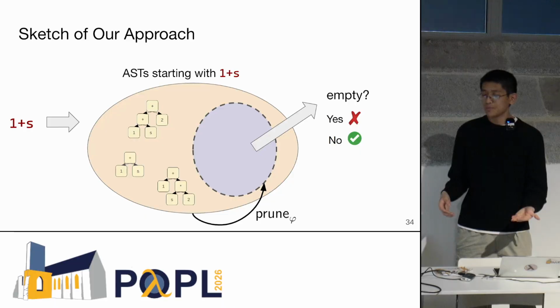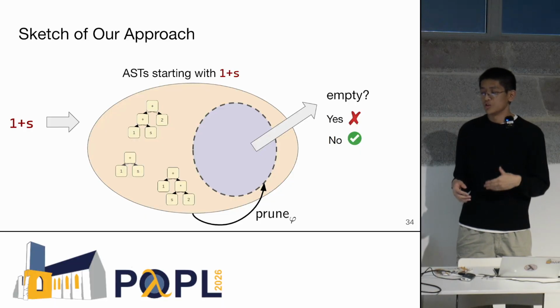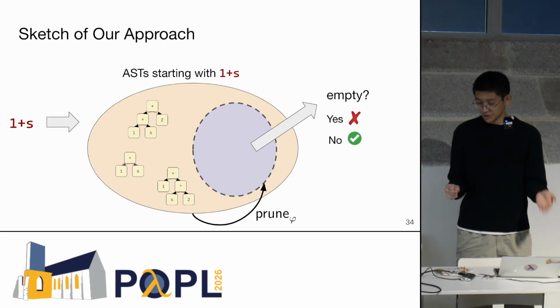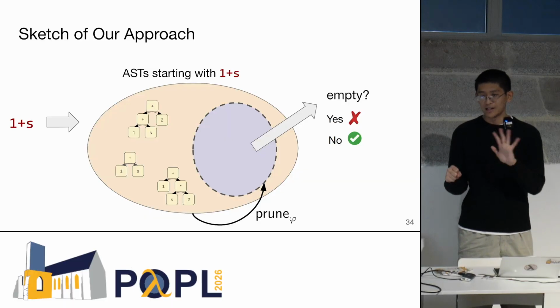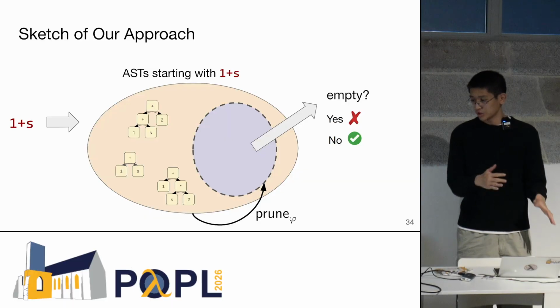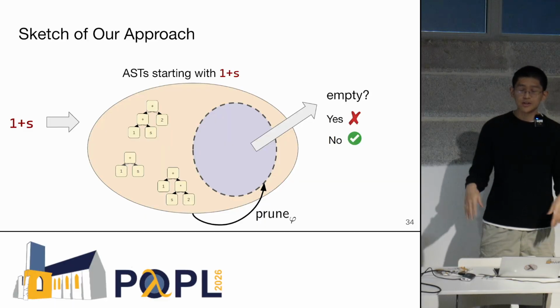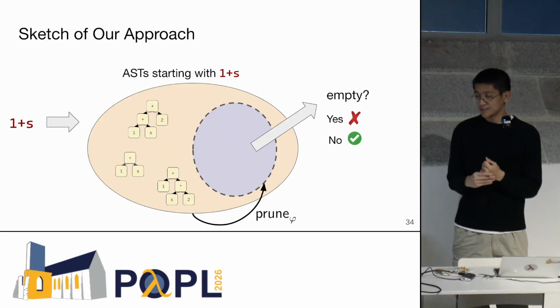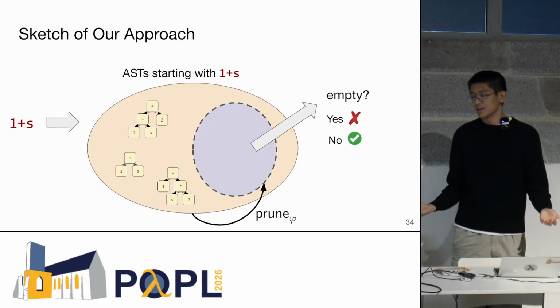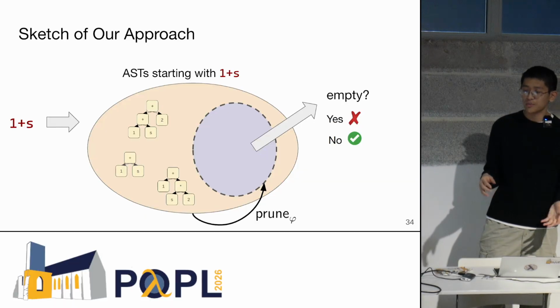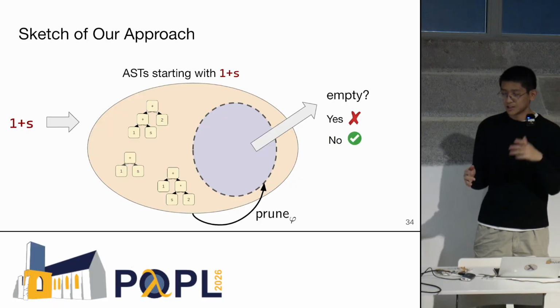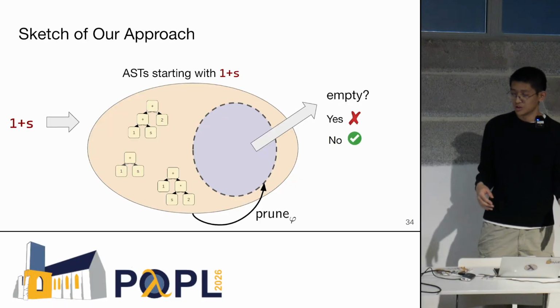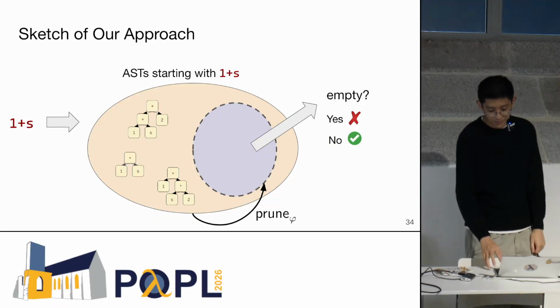If it is empty, that means there is no program in the prefix space that satisfies our constraint according to our pruning function, and so we are going to say that the prefix is invalid. If this set is not empty, that means there must be some program in this prefix space satisfying the constraint according to the pruning function, and so we can say that the prefix is valid.